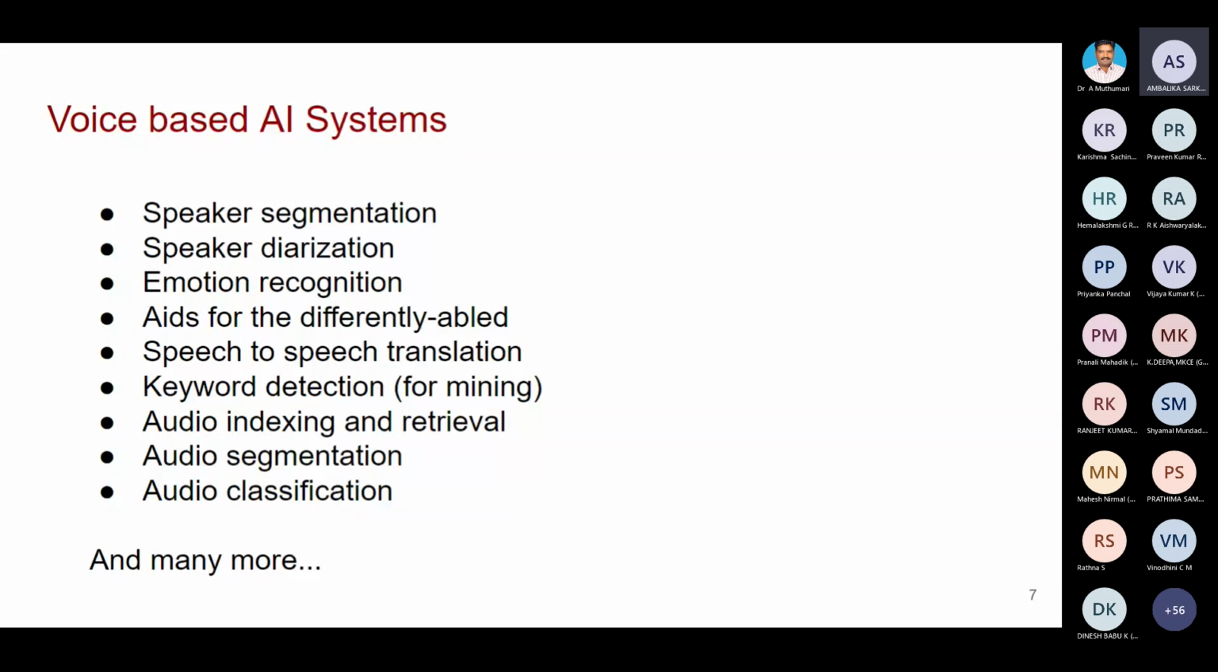Then aids for the differently abled person. Already I told you, that is for hearing impaired. For hearing impaired people, different aids are available.